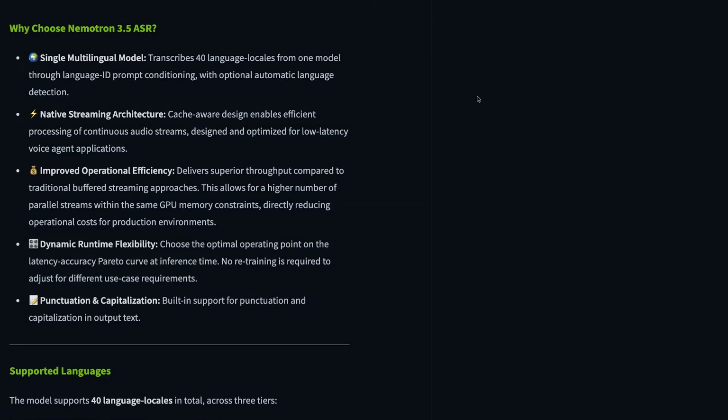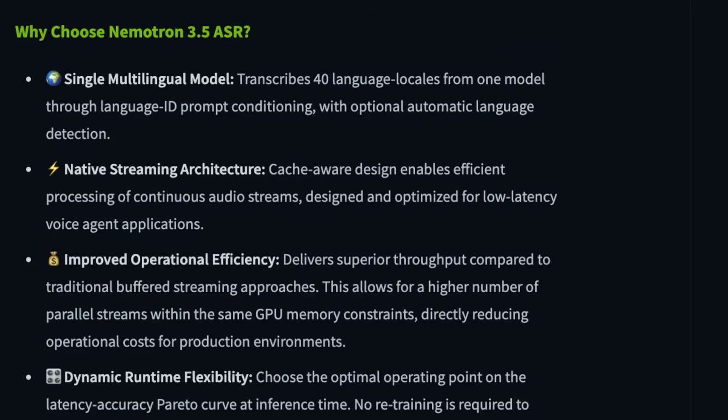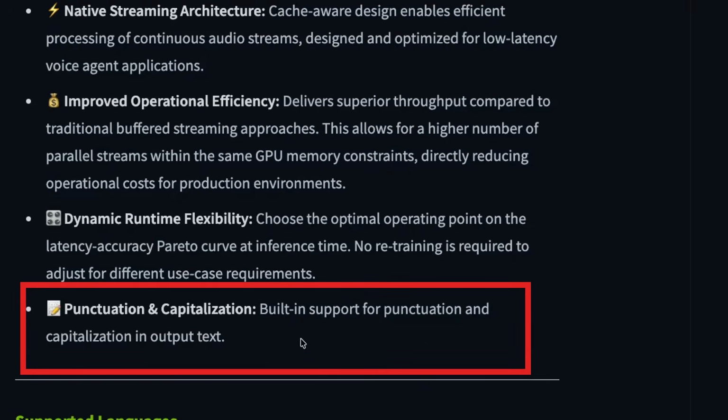All right, so you can see here in the model card the reasons why they're saying you should select this model. They do talk about punctuation and capitalization. To be honest, I haven't found that to be great for the streaming version of it, but I feel like even the best streaming models in the world are not always great at punctuation when you're actually doing streaming.